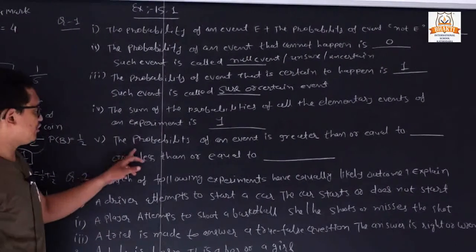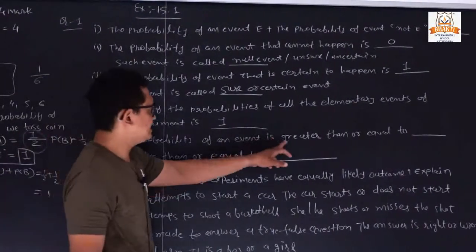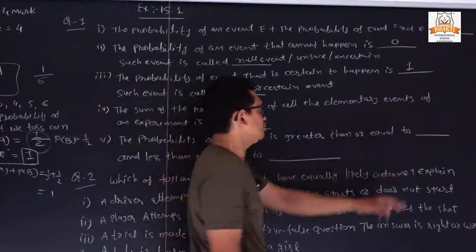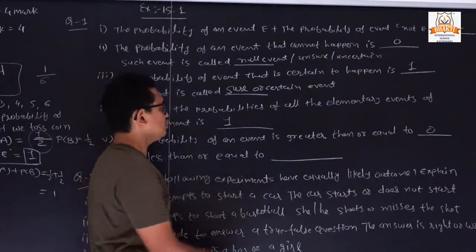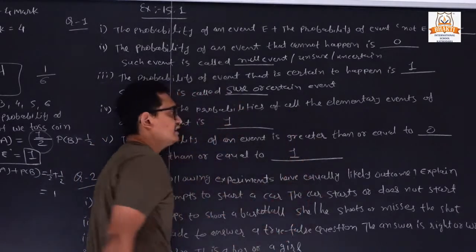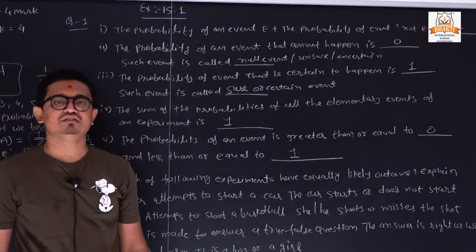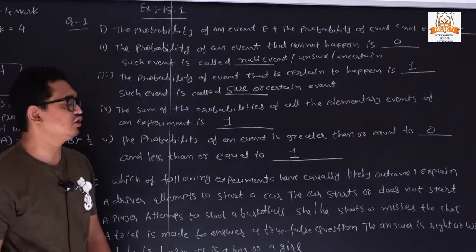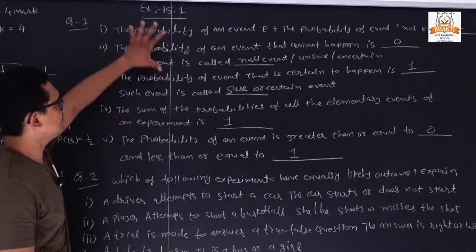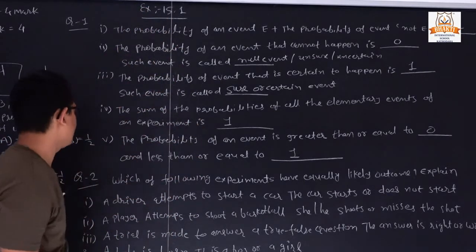Next, the probability of an event is greater than or equal to 0 and less than or equal to 1. Clear? So we have these 4 fill in the blanks.